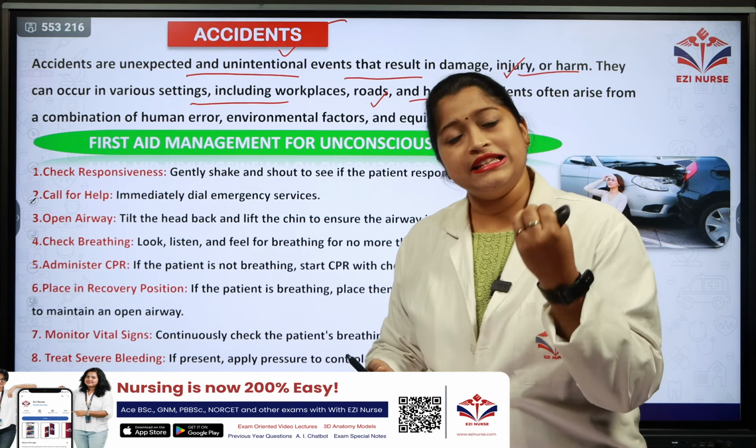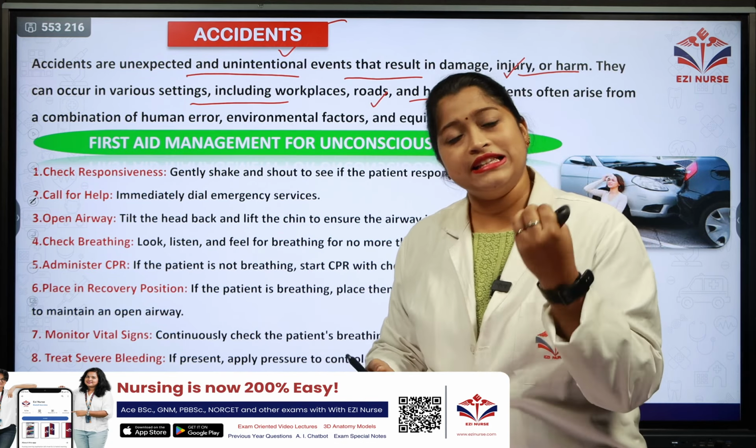So let's see what is the first aid management that we give to an unconscious patient. This is one of the most important and most repeated questions that they ask as a 5-marker. Coming to the first aid, you first need to check the responsiveness of the patient.